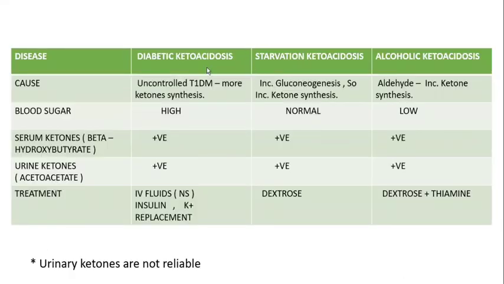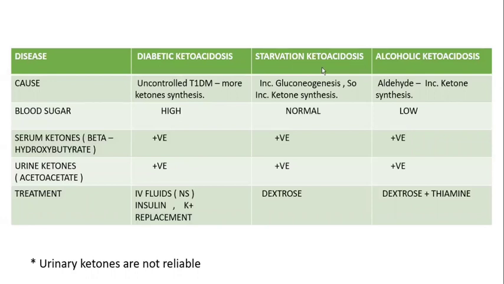If you take ketoacidosis, there are three important causes of ketoacidosis development. Acidosis plus keto, so an increase in ketone bodies and acidosis also there. What are the three causes? One is diabetic ketoacidosis, another one is starvation ketoacidosis, and the third one is alcoholic ketoacidosis. If you take diabetic ketoacidosis, the cause will be uncontrolled type 1 diabetes mellitus. In uncontrolled type 1 diabetes mellitus, there will be increased ketone synthesis.